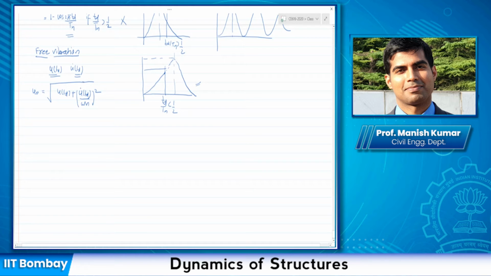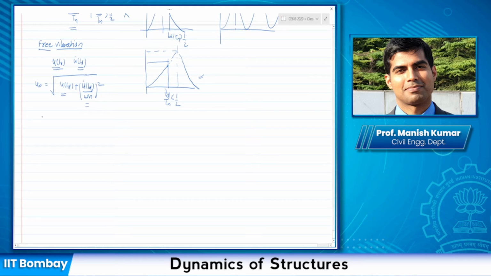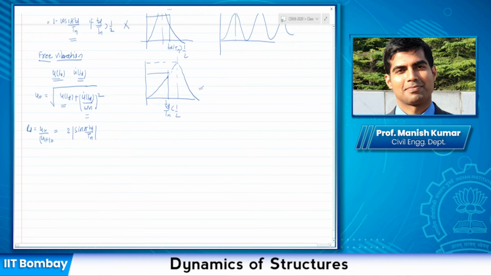So I can go ahead and substitute these values, and get RD, the ratio of the maximum dynamic displacement to static displacement, as this ratio, which is equal to 2 times sine pi TD by Tn. And then we can go ahead and plot this function and see what it looks like.